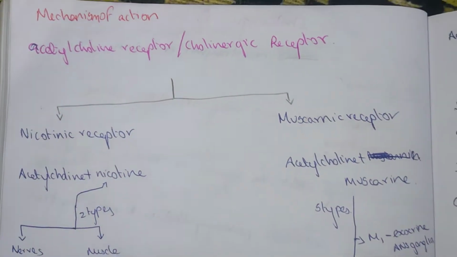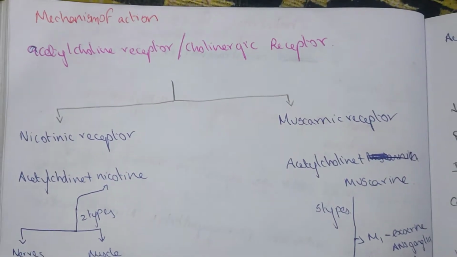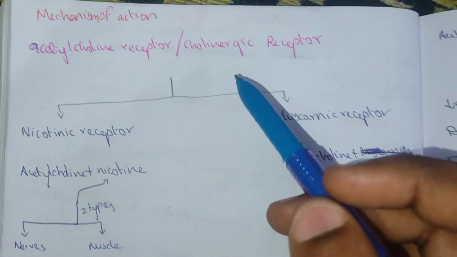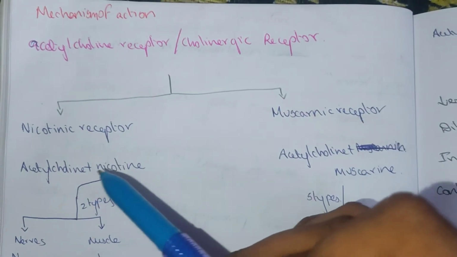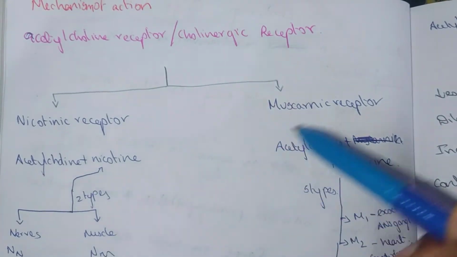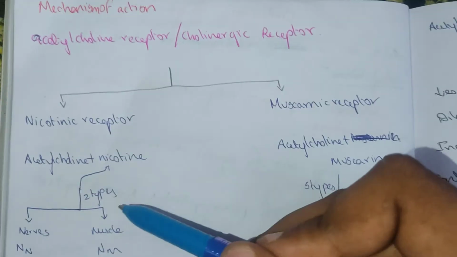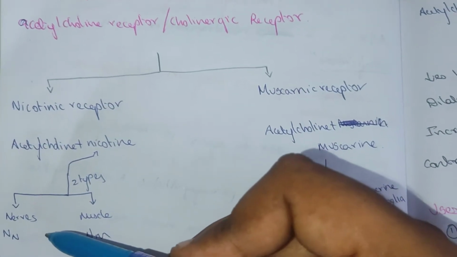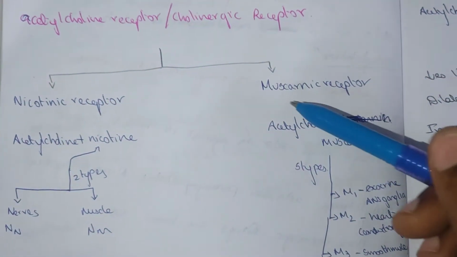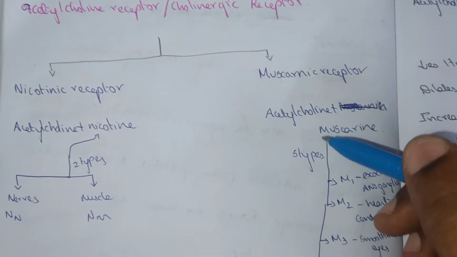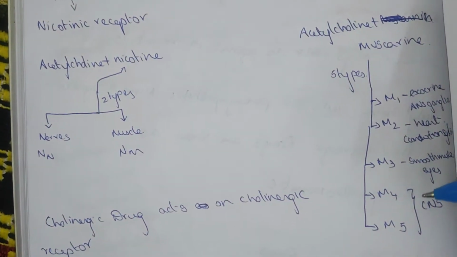Mechanism of action. All the cholinergic drugs act on the cholinergic receptor, otherwise known as the acetylcholine receptor. These receptors are of two types, nicotinic and muscarinic. The nicotinic receptor is acetylcholine plus nicotine, and the muscarinic receptor is acetylcholine plus muscarine. The nicotinic receptor is divided into two types, NN, which acts on nerves, and NM, which acts on muscles. The muscarinic receptor is divided into 5 types, M1, M2, M3, M4, M5.